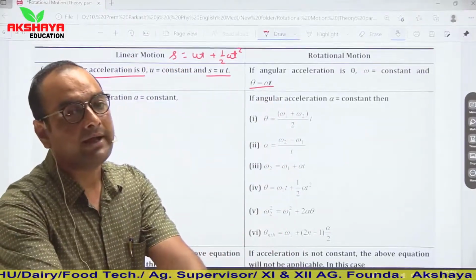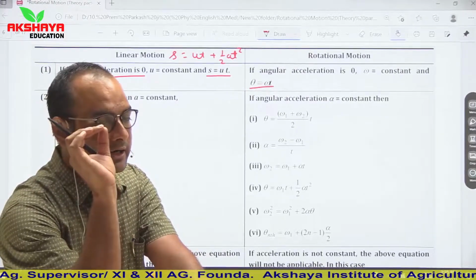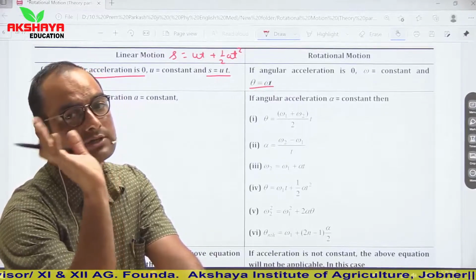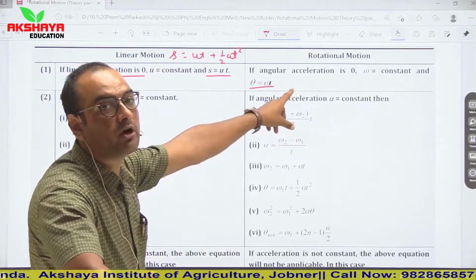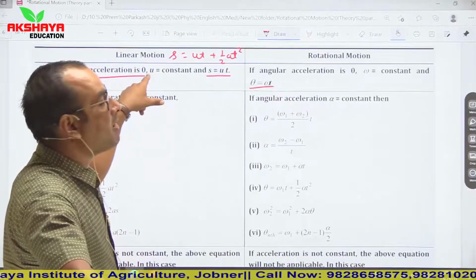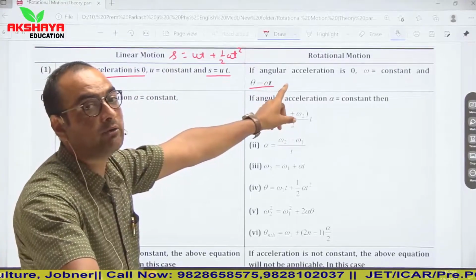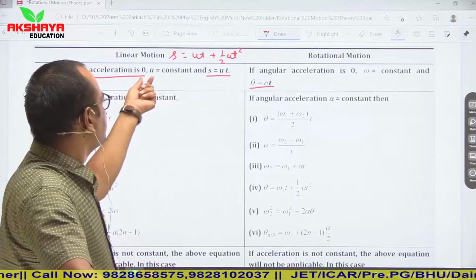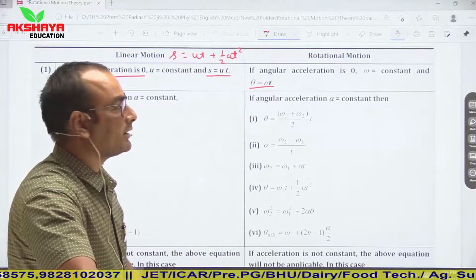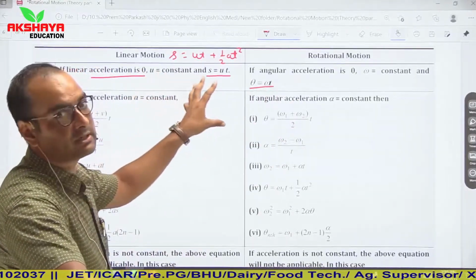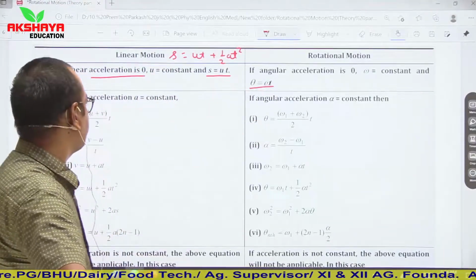So you have to keep in mind that in translational motion and rotational motion, all the quantities show similar functions but their notations are different. Here we talk about linear acceleration; in case of rotational motion, we talk about angular acceleration. Here we talk about linear distance, or simply distance or displacement, and there we talk about angular displacement. Here you say linear velocity, and in rotational motion you consider it as angular velocity omega. All the parameters are similar in nature but are represented by different notations.